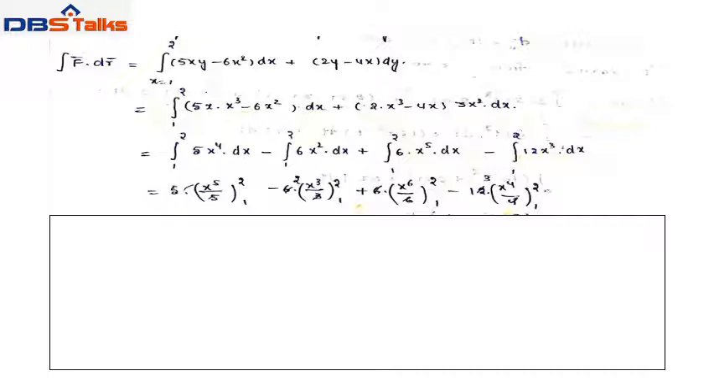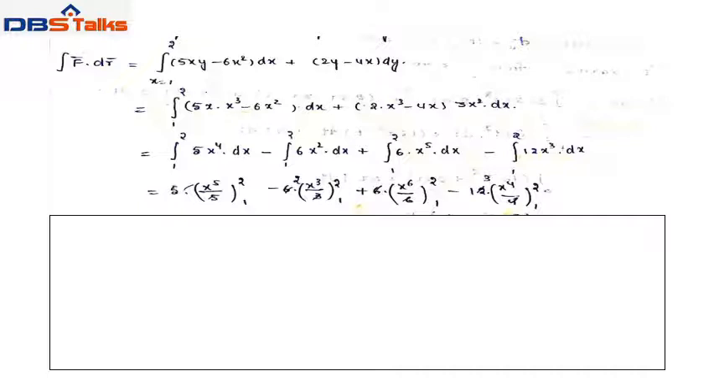So integral 1 to 2 of 5x, then substitute y equal to x cube, minus 6x square dx plus 2 into y, means x cube, minus 4x, into dy, means 3x square dx. That equals integral 1 to 2: the first integration is integral 1 to 2 of 5x power 4 dx, minus the second term integral 1 to 2 of 6x square dx, plus the third term integral 1 to 2 of 6x power 5 dx, minus integral 1 to 2 of 12x cube dx.